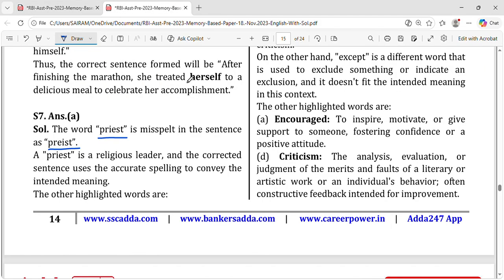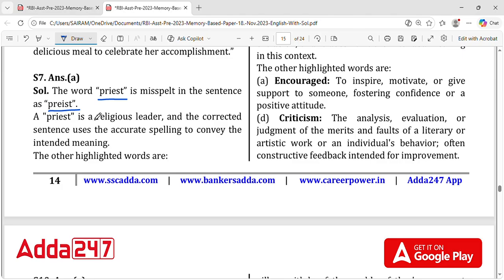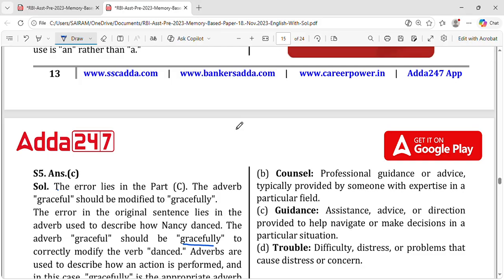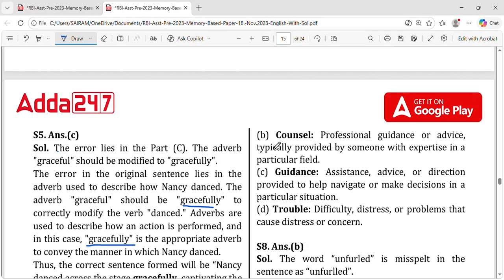Yeah, and let's see what is the matter. Priest is the religious leader, and the corrected sentence uses the accurate spelling to convey the meaning. Okay, so what is counsel? Professional guidance or advice typically provided by someone with expertise in a particular field.